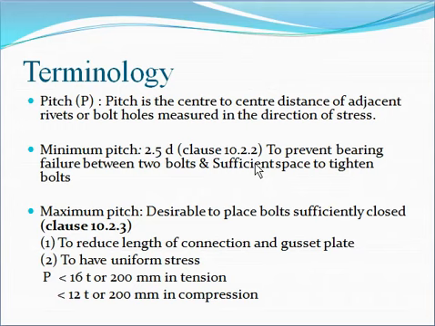Minimum pitch is 2.5 times the diameter of the bolt. These two are the reasons why we have to provide at least 2.5 times the diameter as pitch: to prevent the bearing failure between the two bolts, and to provide sufficient space to tighten the bolts. This is the criteria for the minimum pitch.